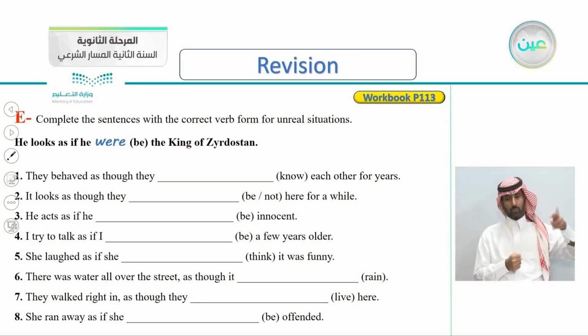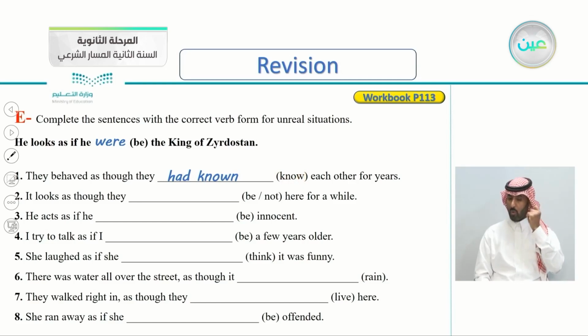Number 1, they behaved as though they know each other for years. So, what's the correct answer here? Yes, very good. They had known, because of the verb know. They behaved as though they had known each other for years. Do they know each other for years? No, but they act like it.